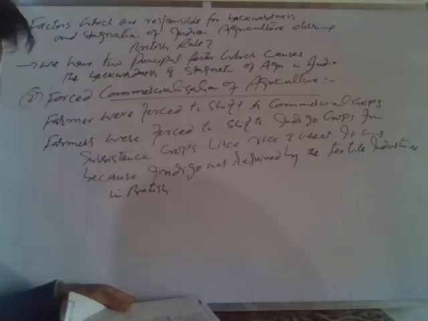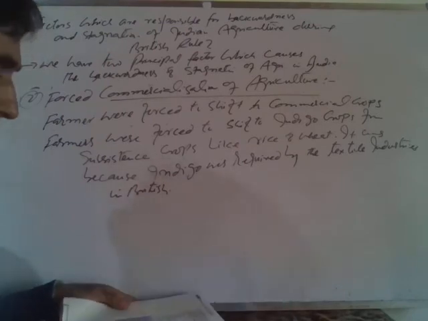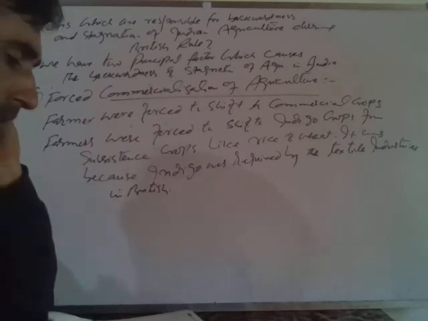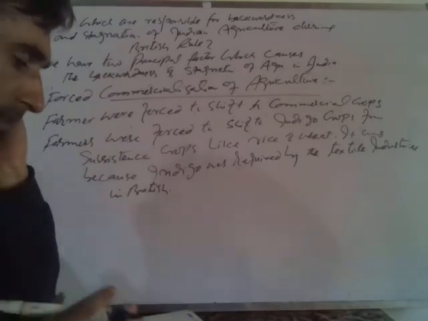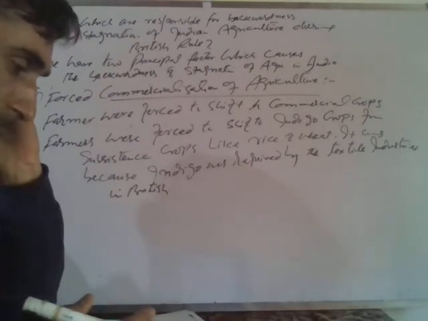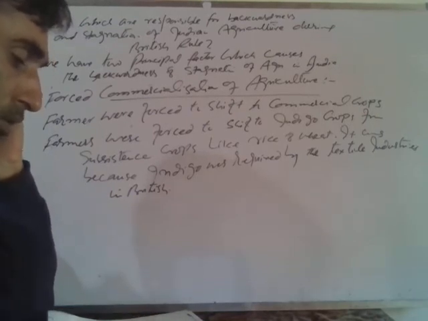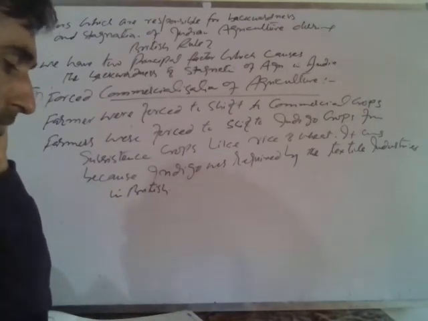So quite often the farmers were forced to accept advance payments for the cultivation of indigo. Forced commercialization exposed the subsistence farmers to the uncertainties of the market, while earlier they would grow grain for their family consumption. When they produced subsistence crops, it was used by the family for self-consumption.